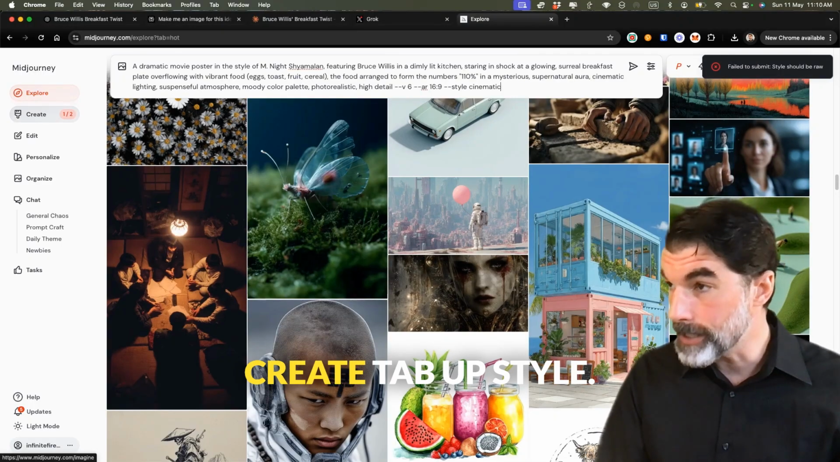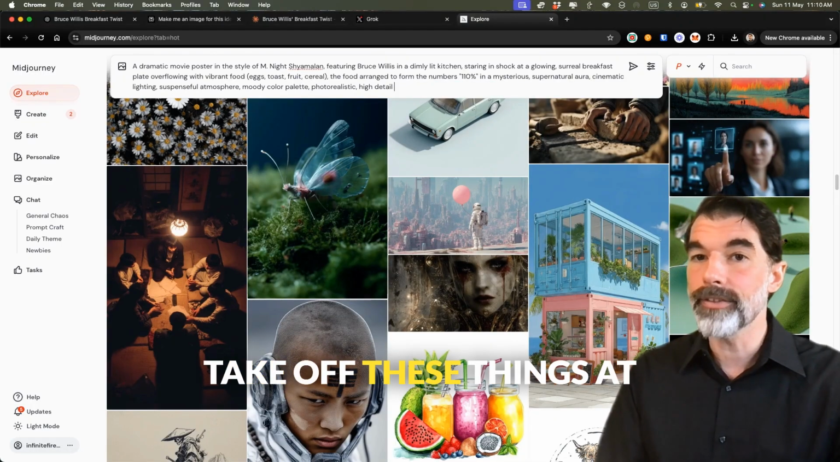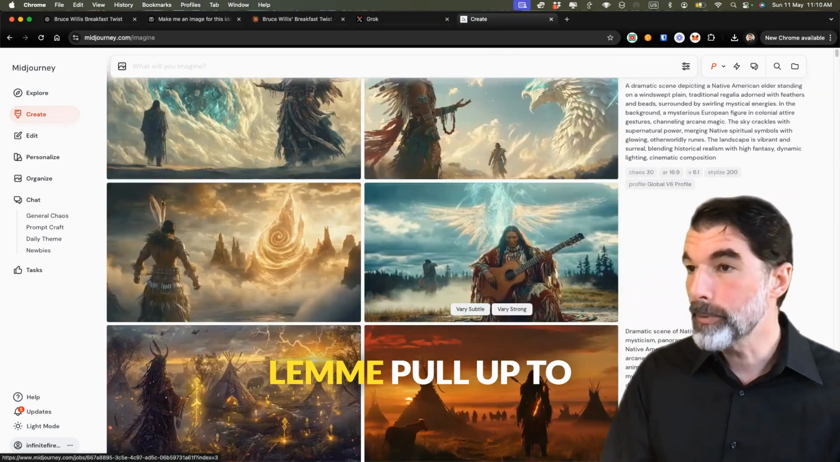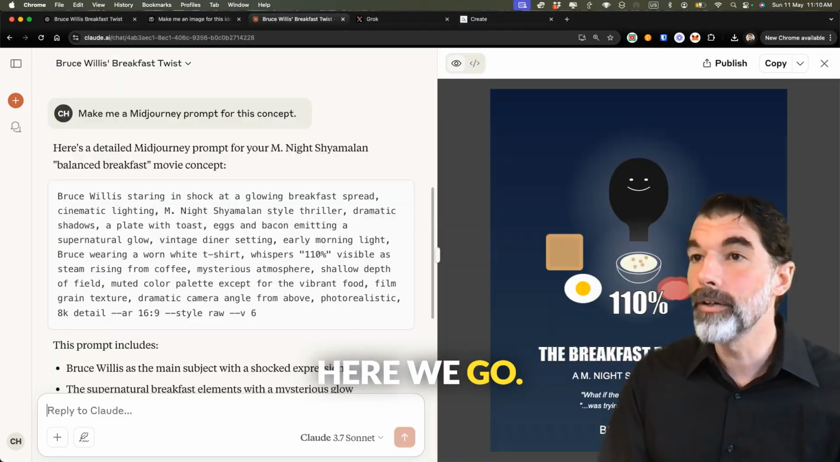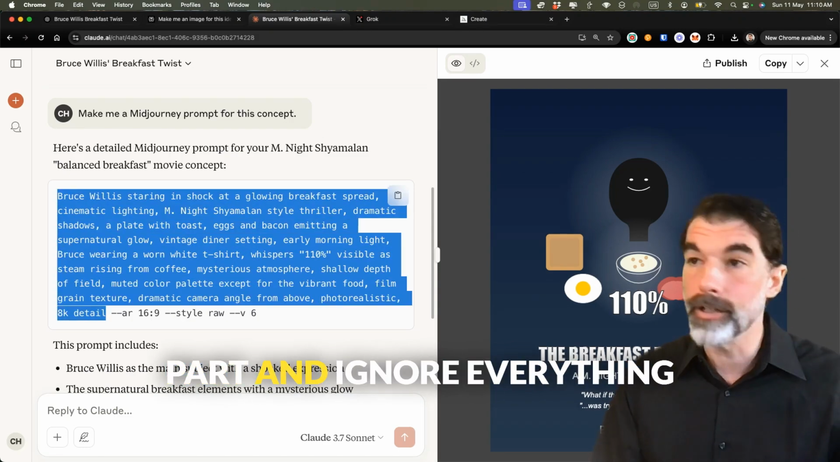Let me come to my Create tab. Style. See the style? Sometimes you have to take off these things at the end because what it adds in just doesn't work. Let me pull up to the latest one. Here we go. All right, next I got Claude, and I'm just gonna do this part and ignore everything.